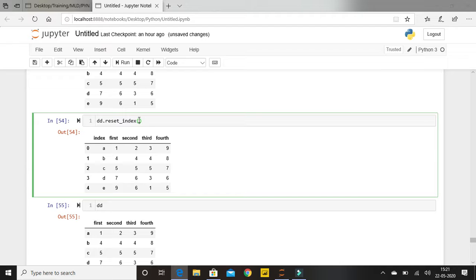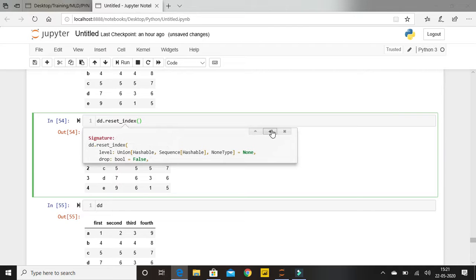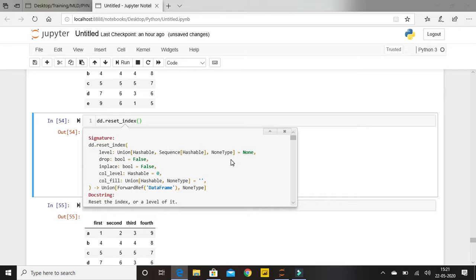So what should we do over here? If I press shift and tab, you will be able to find the definition of it. It says inplace is false. We already know what inplace is. If you make inplace equal to true, it means it will make a permanent change, right?